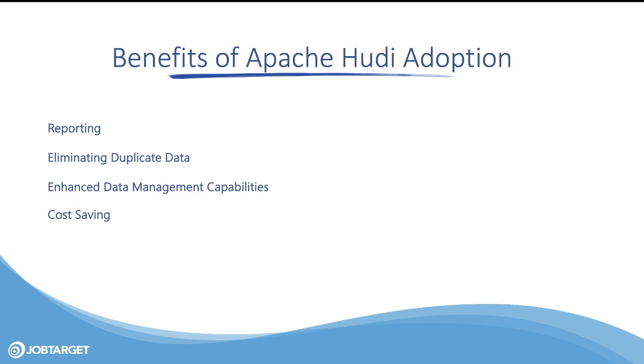Last would be the cost saving part. Apache Hudi saves cost by utilizing Parquet files, which are columnar storage optimized for query performance and compression, reducing the storage expenses. Hudi also offers a cleaner service, which allows you to keep only the latest file.